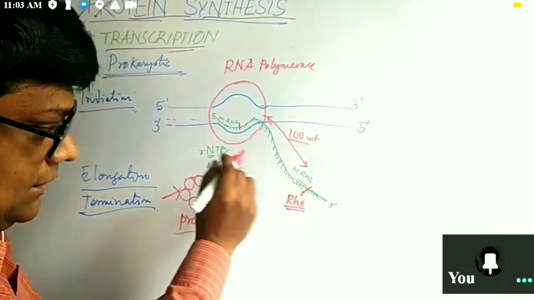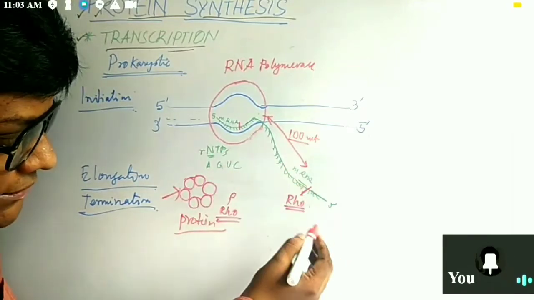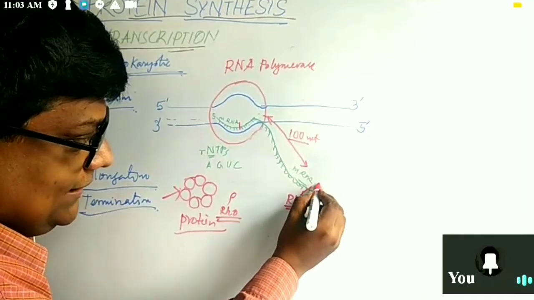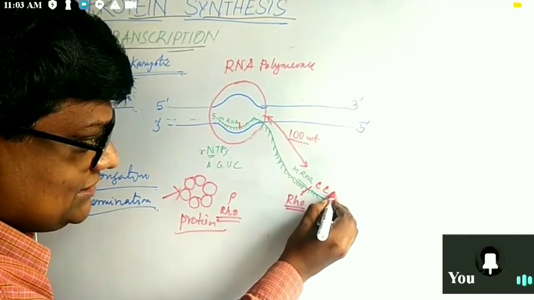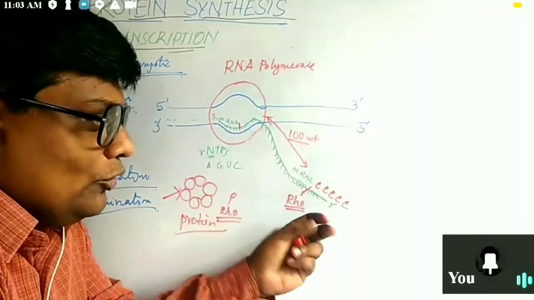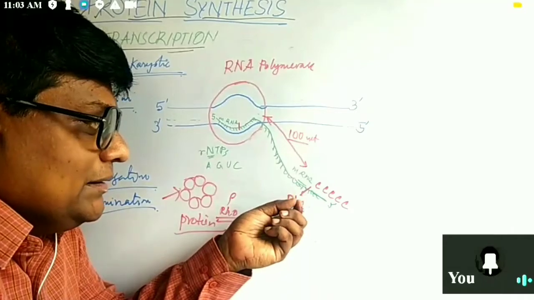Another thing to keep in mind is that it should be a cytosine rich place. Where more cytosine is there, Rho can bind easily.